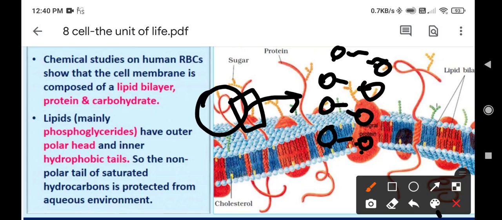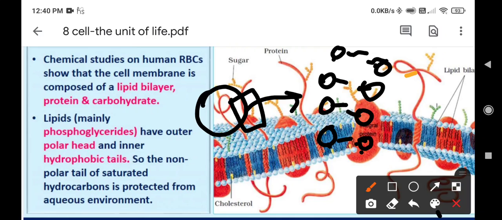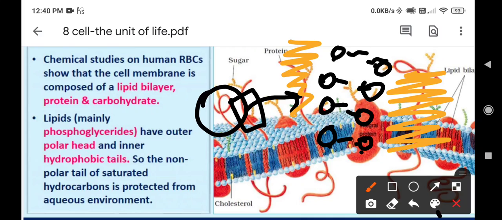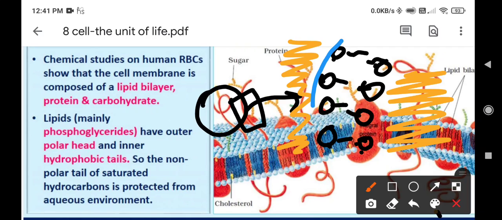On this side cytoplasm is present, which is in contact with the heads, and outside, the external solutions are in contact with the heads. So the head is in contact with the external surface as well as the internal surface.